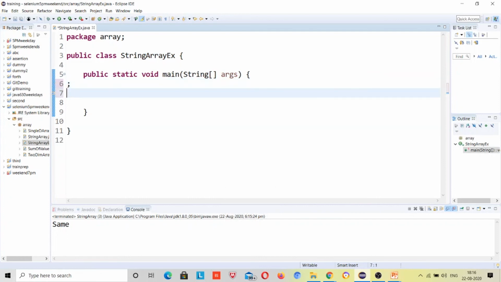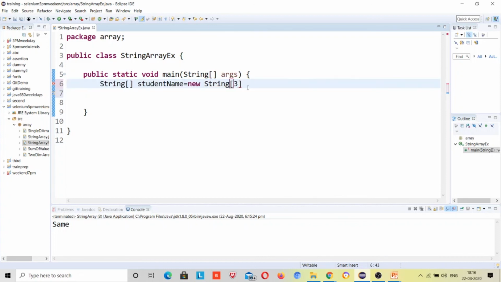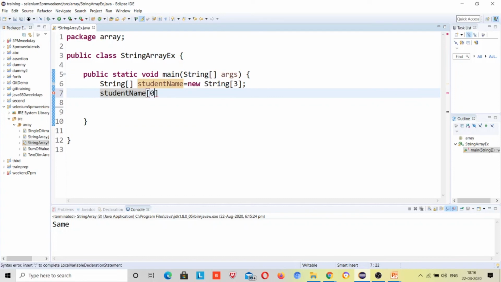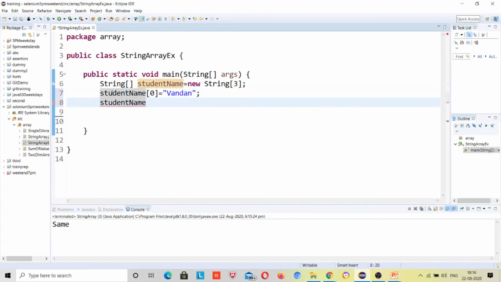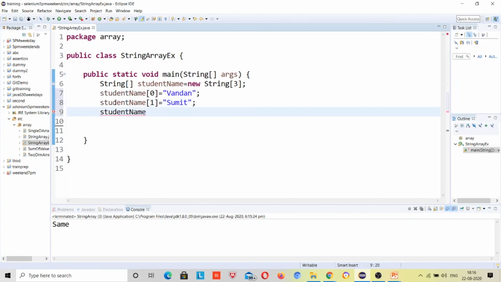Okay, so now this time, suppose size of 3, so studentName, I'll copy this here. 0 is equal to Vandan, then 1 is equal to Sumit, and 2 is equal to, suppose, Neha.